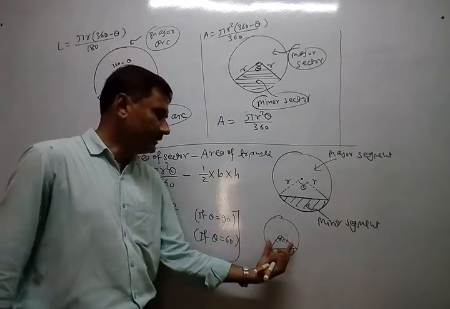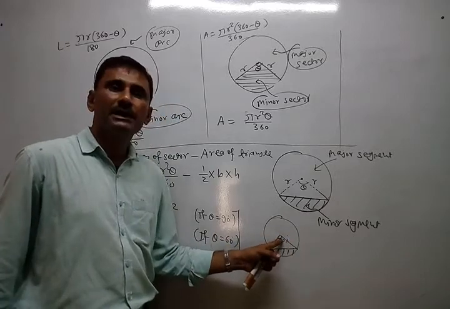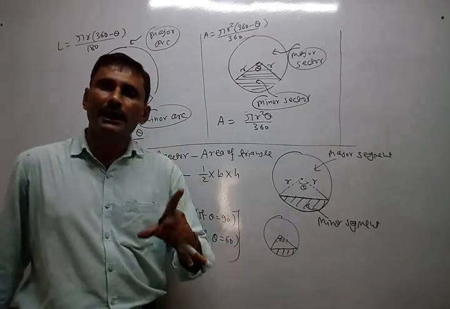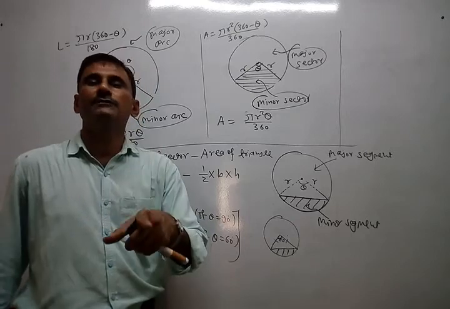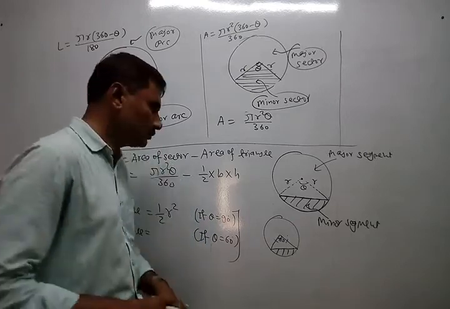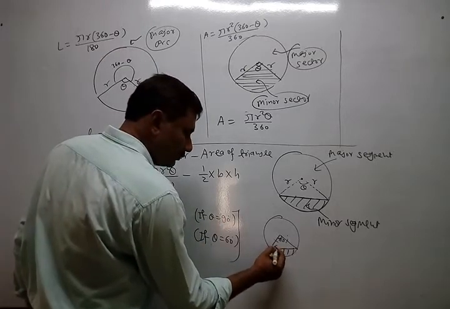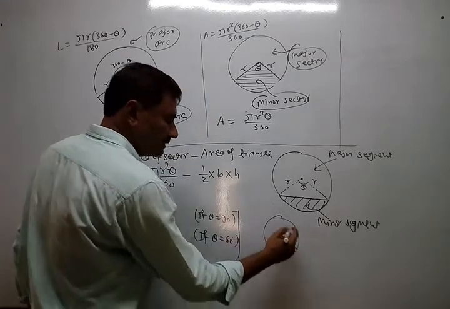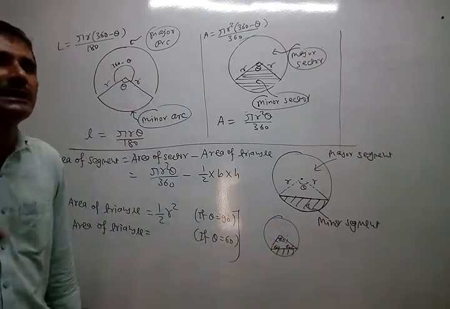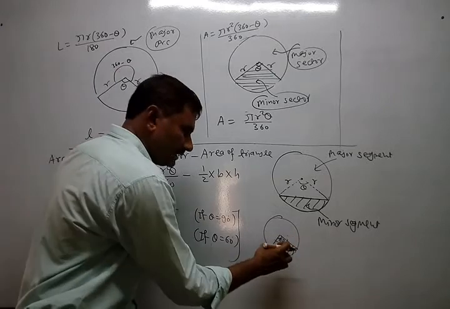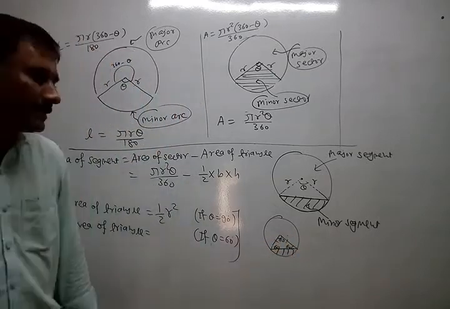So whenever it is the case of angle 60, the triangle will always be an equilateral triangle because both other angles automatically become 60. All angles are equal, so all sides are equal, so that triangle is nothing but an equilateral triangle.